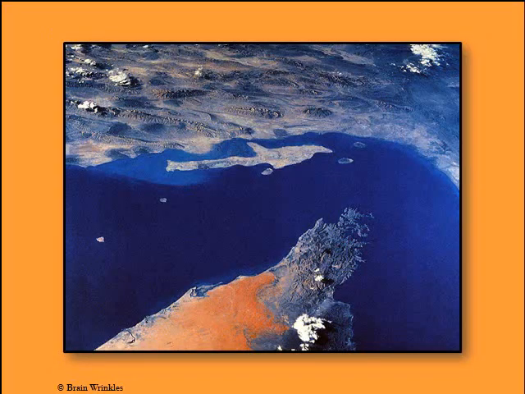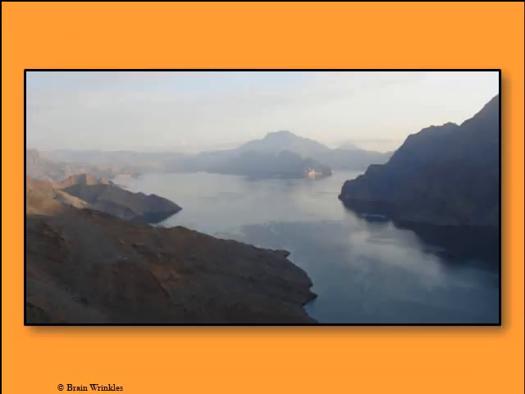Next slide. Aerial shot, high-end satellite shot of the Strait of Hormuz with the little part of Oman right there at the point, and then Iran over there at the top of the picture. And an island that looks like a dolphin. Neat. Next slide. And this is just a prettier shot of a narrow portion of the strait.